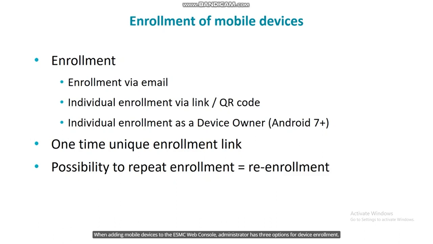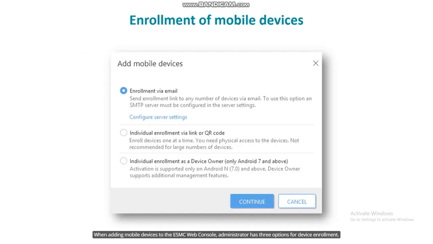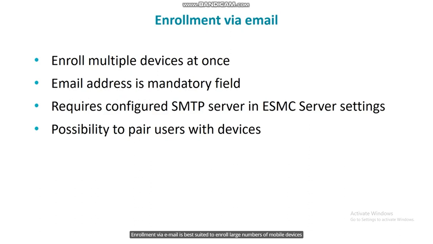When adding mobile devices to the ESMC web console, the administrator has 3 options for device enrollment. Enrollment via email is best suited to enroll large numbers of mobile devices, or in case the admin has existing mobile devices in his company but doesn't have physical access to them.